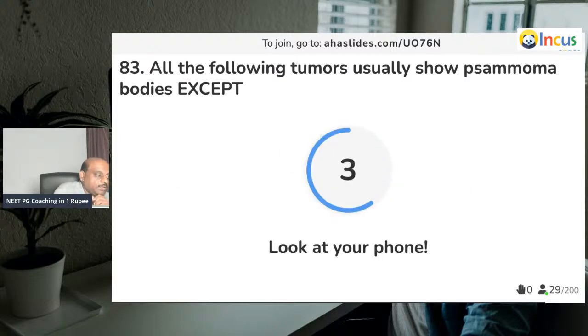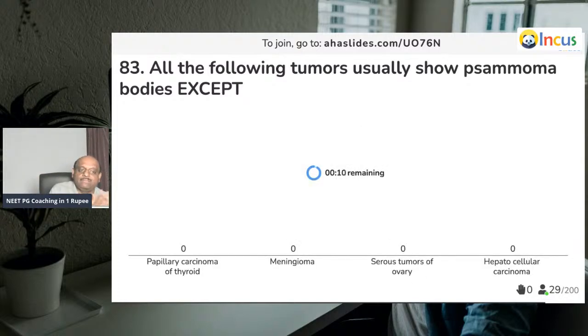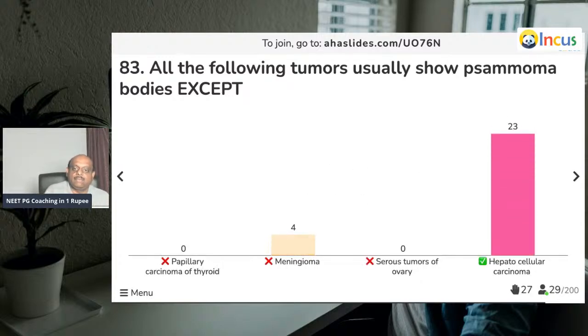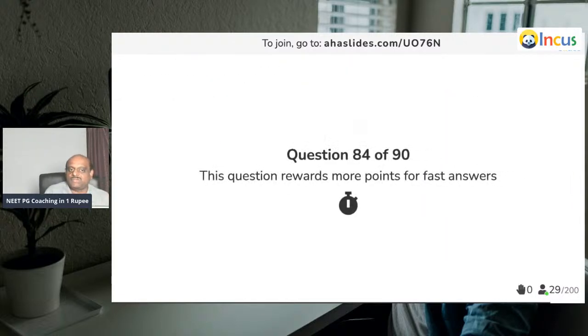Question number 83. All these tumors show psammoma bodies. Yesterday only I gave you a mnemonic for remembering. Except, come on. Is it papillary or is it serous? Where do you see? Come on. Wow. Not in hepatocellular carcinoma. Easy question. Sanket is on the top.